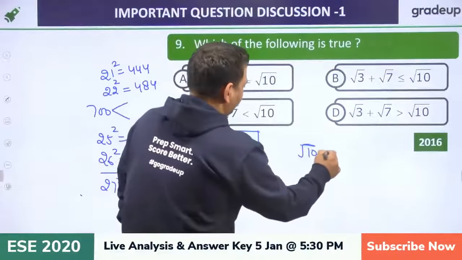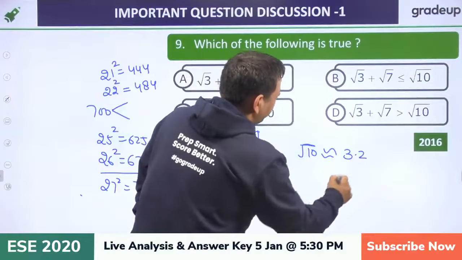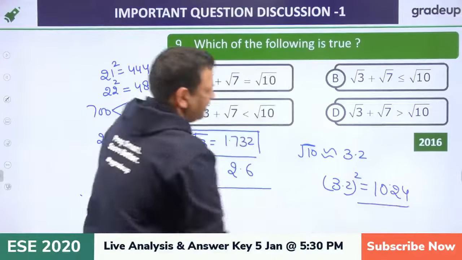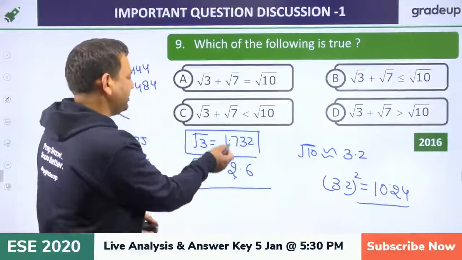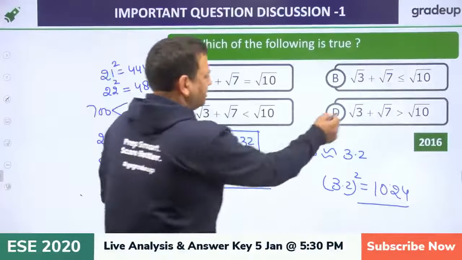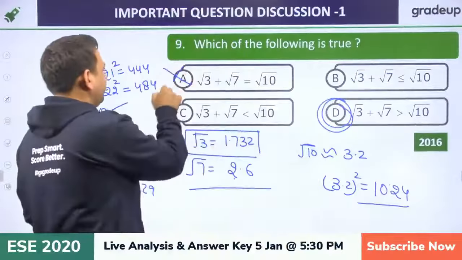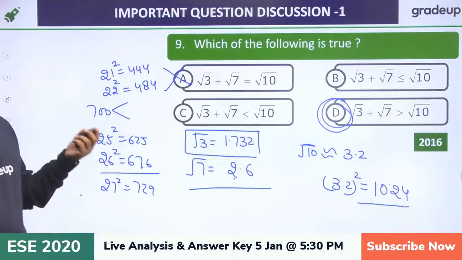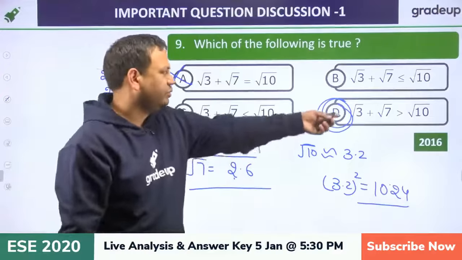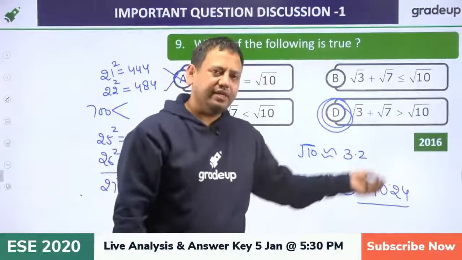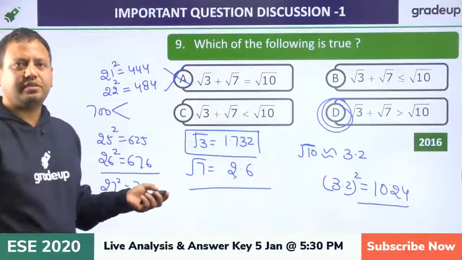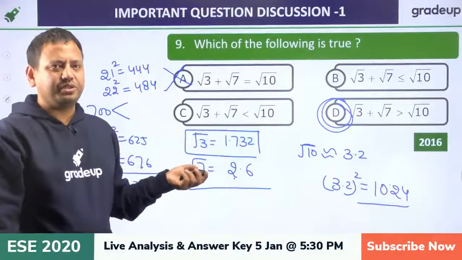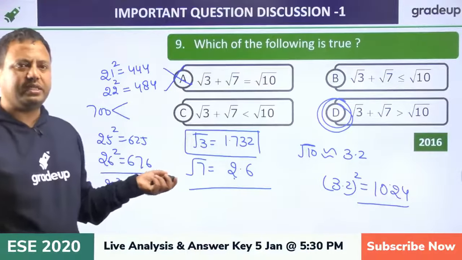Now under root 10 is what? It is approximately 3.2, because 3.2 whole square would be what? 10.24. So that is 10 point something. Okay, now if you see the value, it is 2.6 plus 1.6, which is more than 4.3. So definitely this is the answer. Okay, equal, it cannot be equal. So I can say approximation. I have written so much, but I can directly say this is 1 point something, this way, and you can calculate. Here we can use the square because the values are positive. So that's why you can square also, you will get the same answer.